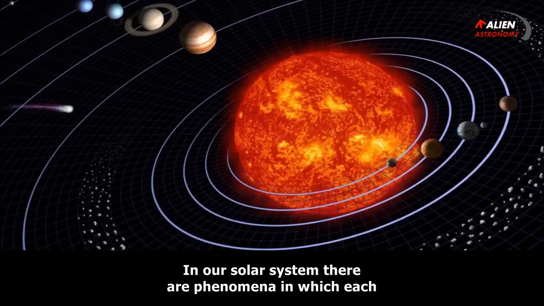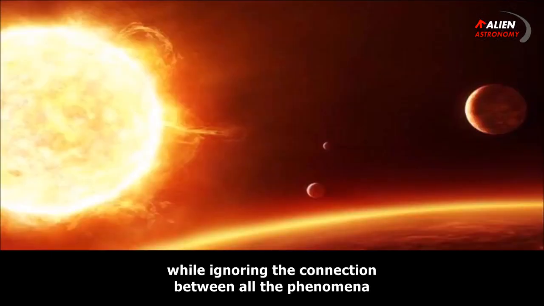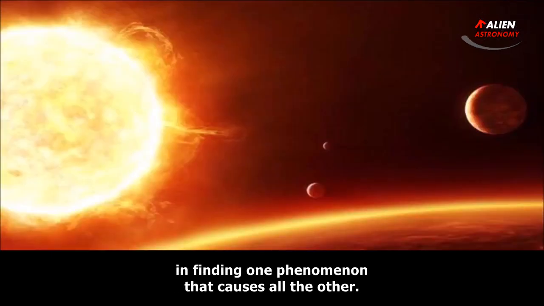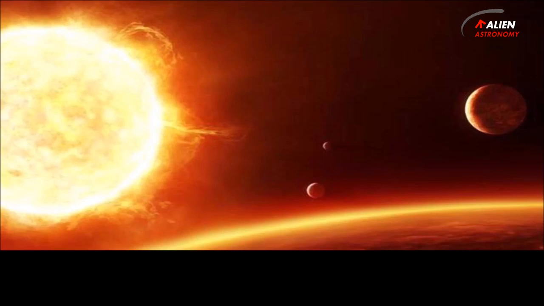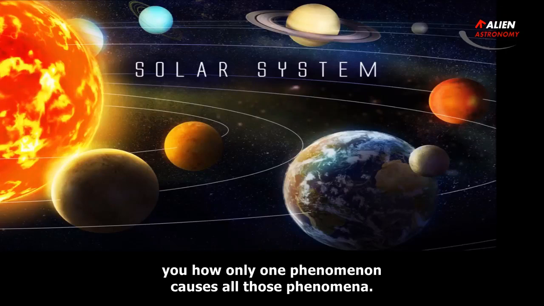In our solar system there are phenomena in which each phenomenon has received its own scientific explanation while ignoring the connection between all the phenomena and finding one phenomenon that causes all the others. First, we will present the phenomena and then we will show you how only one phenomenon causes all those phenomena.